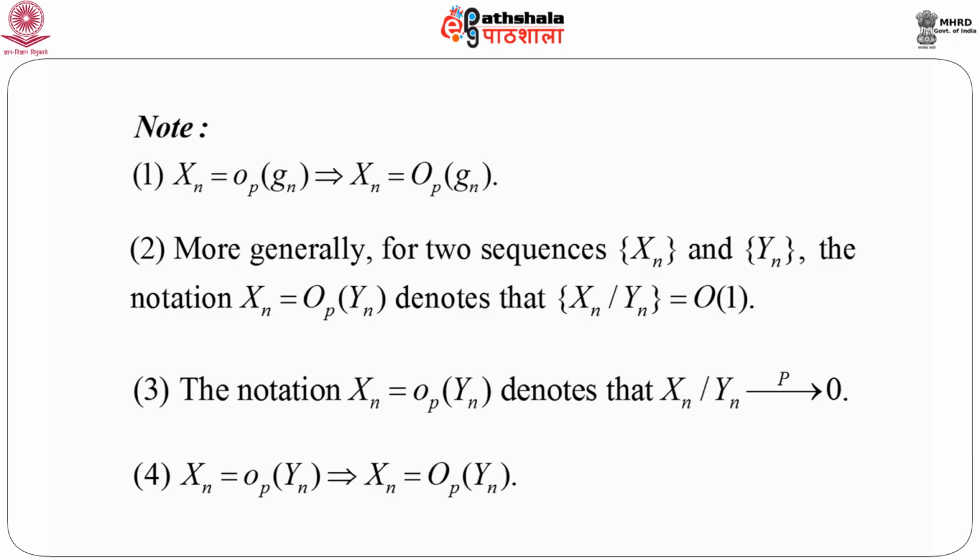Another notation, X_n equals small o_p of Y_n denotes X_n by Y_n goes to 0 in probability, and X_n equals small o_p of Y_n implies X_n equals big O_p of Y_n. So, these things are coming very naturally, not really very difficult, but extremely important in order to prove several theorems and results that we will see later.